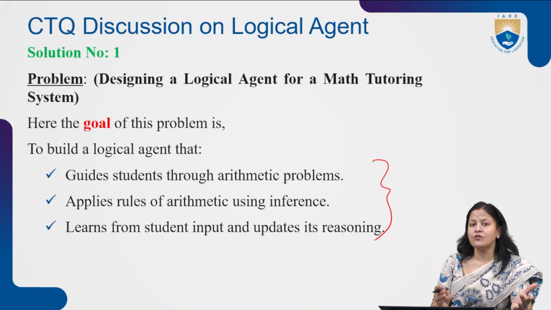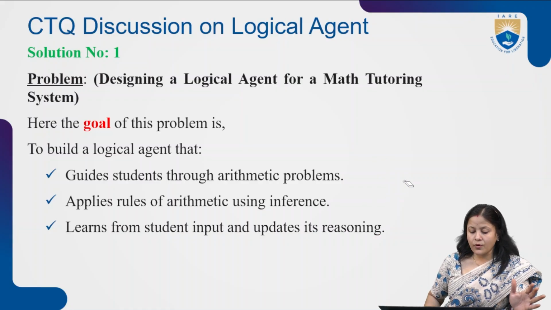So all the logical rules we will also provide to the machine, so that the machine can understand based upon the student's input, learn from it, and update its reasoning. The next time, if the student gives some other input, not the exact input which is in the system, how can the machine understand? So the machine should be configured with AI and machine learning algorithms, so that it can learn from the student's input, adapt to the situation, and update the knowledge inside the knowledge base. That is the goal of this problem.